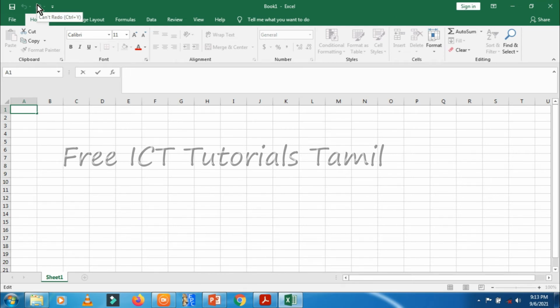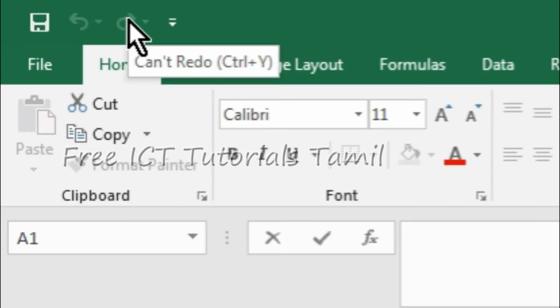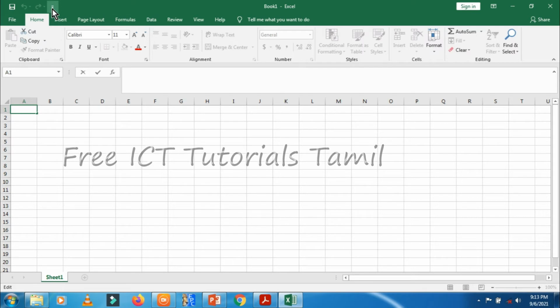Right, now we can move here, to the left side of the title bar. You can see a small toolbar in the title bar. This is called the quick access toolbar. It has some tools which are often used by the user. So many tools are in Excel, but all tools are not used frequently. Maybe some of the tools are used all the time. So if you want some of the tools all the time, put them in this toolbar. Then you can apply them easily without much time. Right, you can add any tools which you want.